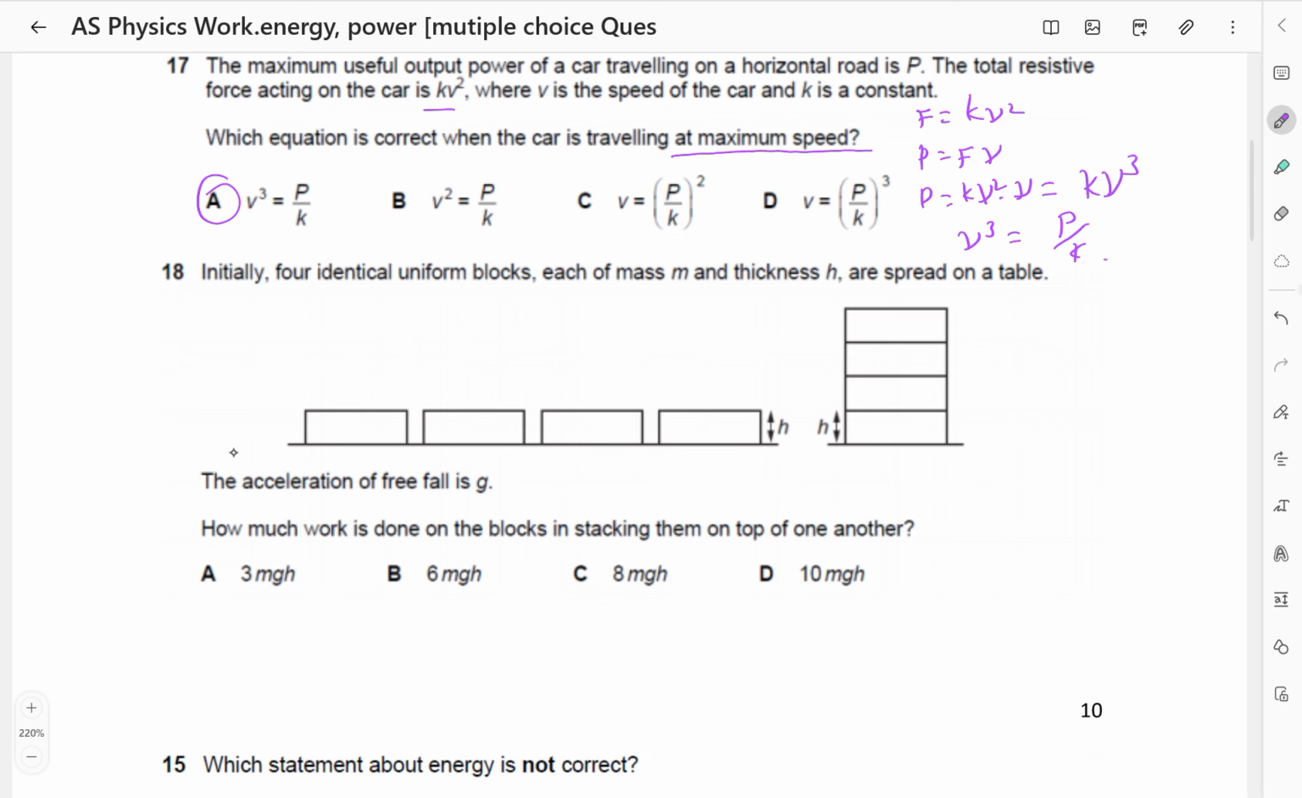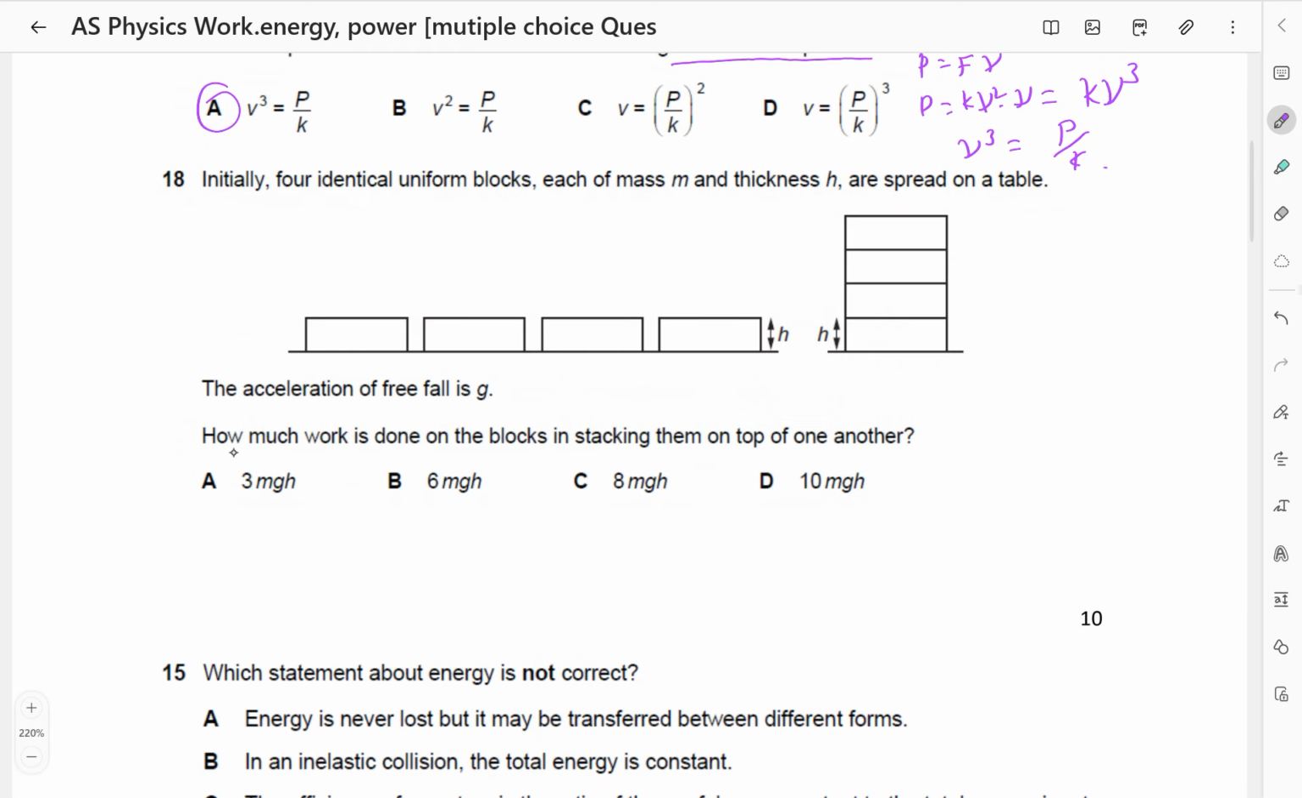Initially, 4 identical uniform blocks, each of mass m and thickness h, are spread on a table. The acceleration of free fall is g. How much work is done on the blocks in stacking them on top of one another? Remember, work done is going to be mgh when they are stacked together.